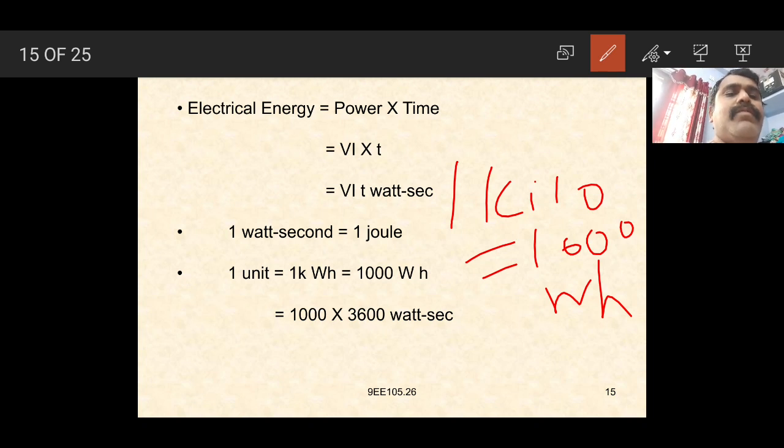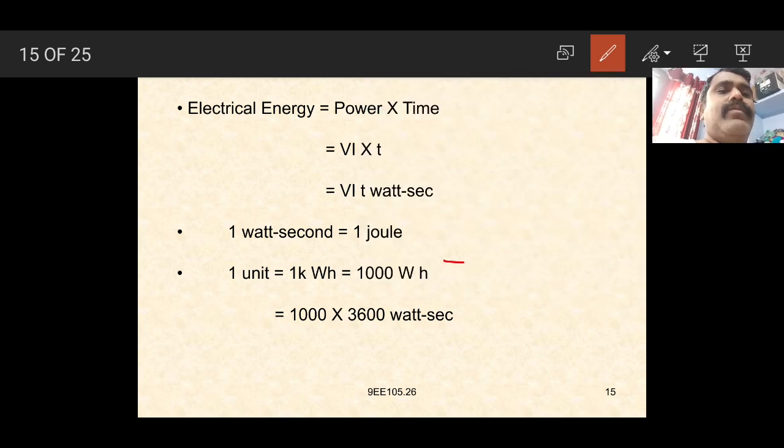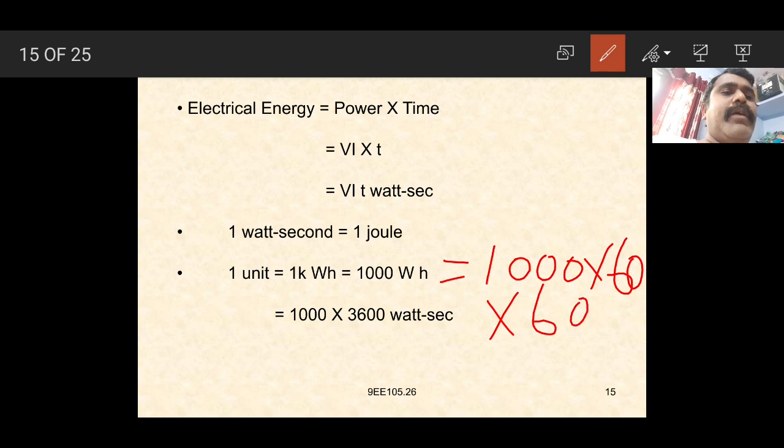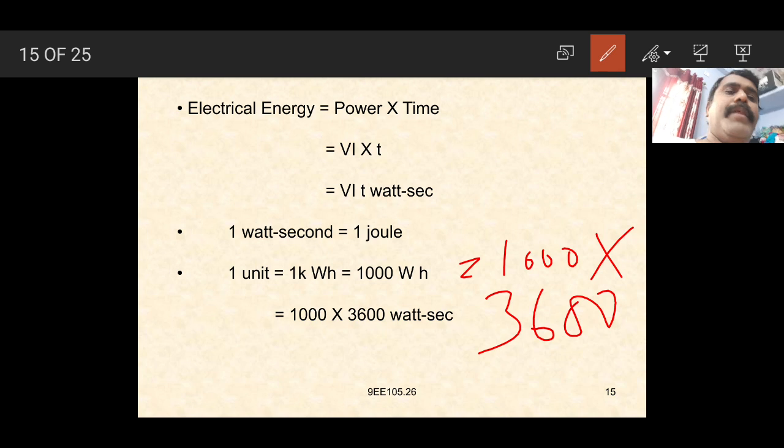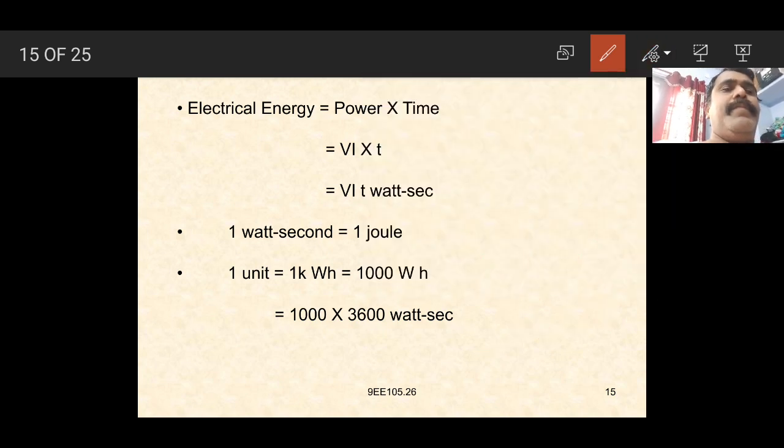So 1000 into 3600 watt second. Again we convert into watt second here, so 60 into 60. That is equal to 1000 into 60 into 60, so we get 3600. So 1000 into 3600 watt second.